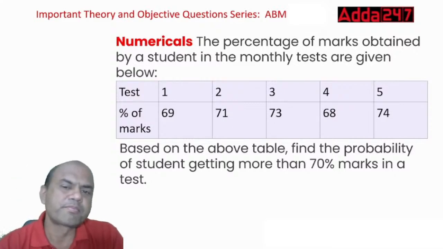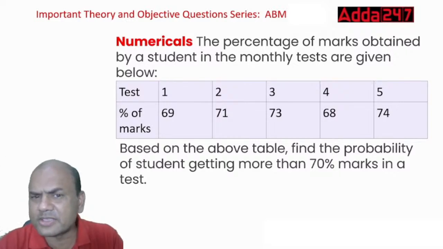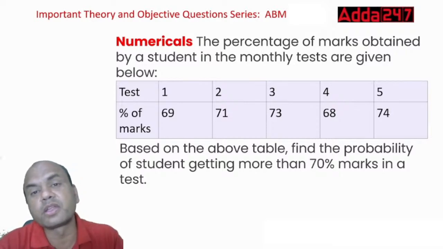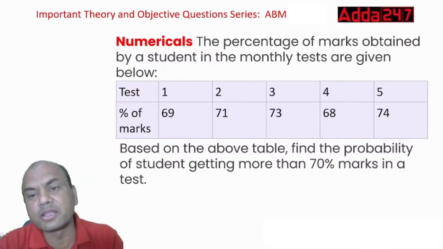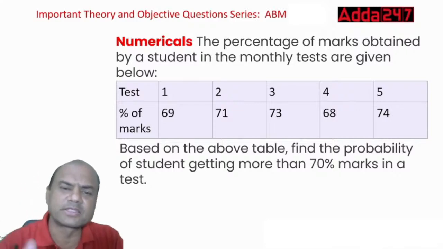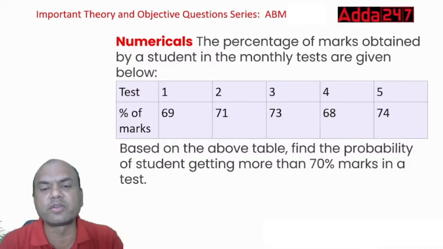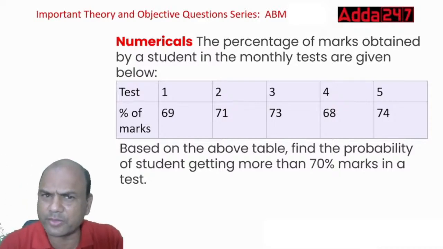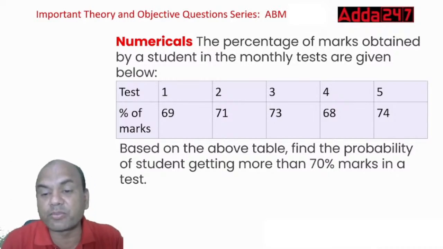Let's check these numericals. They are simple, but in the exam these come for 1 mark, and many times we get confused. These 1 marks are in your pocket actually. See this question. The percentage of marks obtained by a student in a monthly test are given below. There are 5 tests: 1, 2, 3, 4, 5, and the percentages are 69, 71, 73, 68, 74. Based on the above table, find the probability of the student getting more than 70% marks in a test.